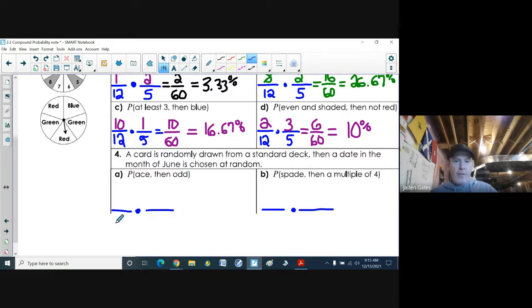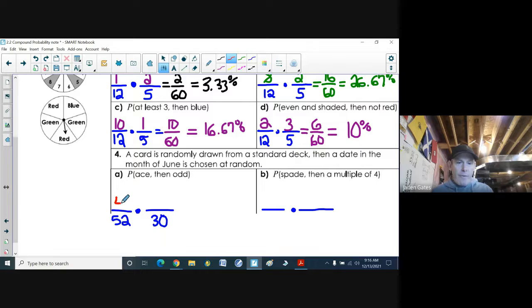Now, a standard deck of cards, there are 52 cards. Now, in June, believe it or not, there are 30 days.